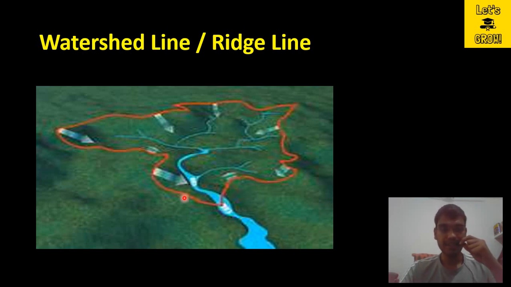These lines of highest elevation are called the watershed line or the ridge line. Watershed lines or ridge lines are the points which represent the highest elevations of that particular area. These are generally represented by the top points of the mountains and hills.